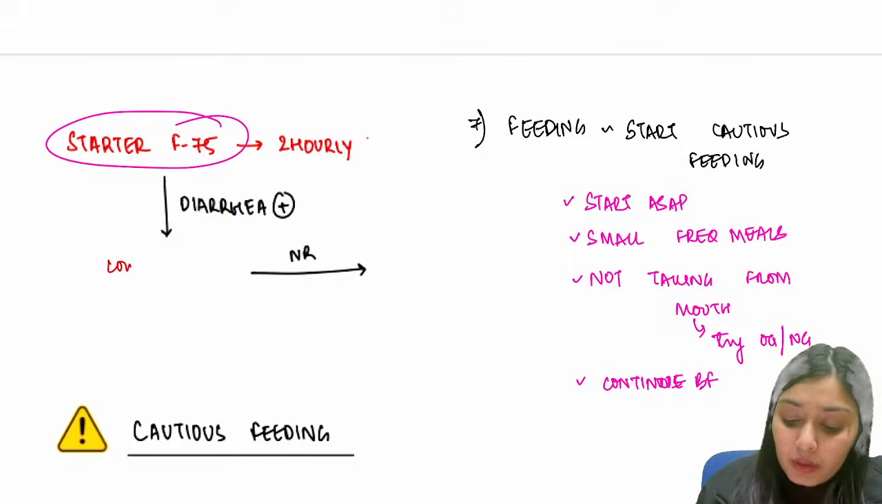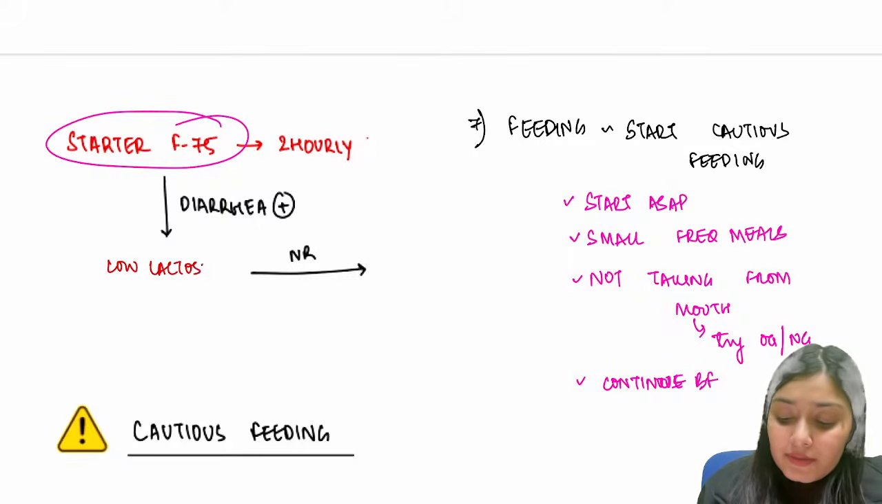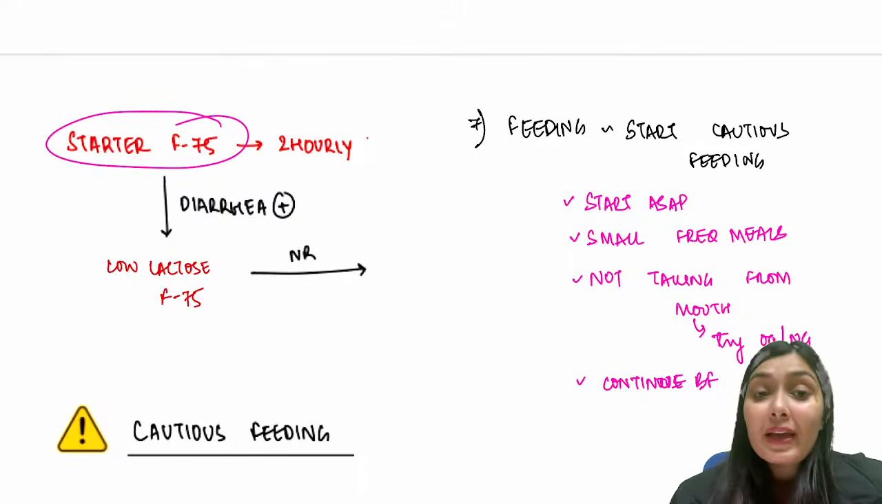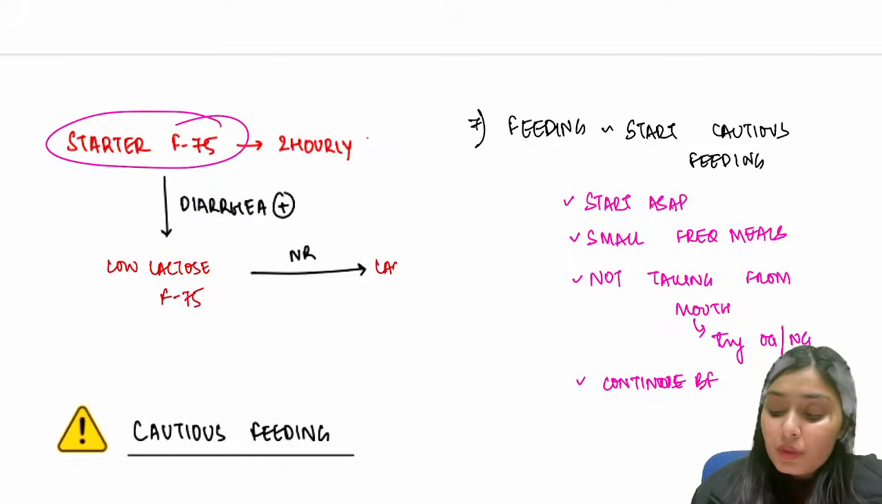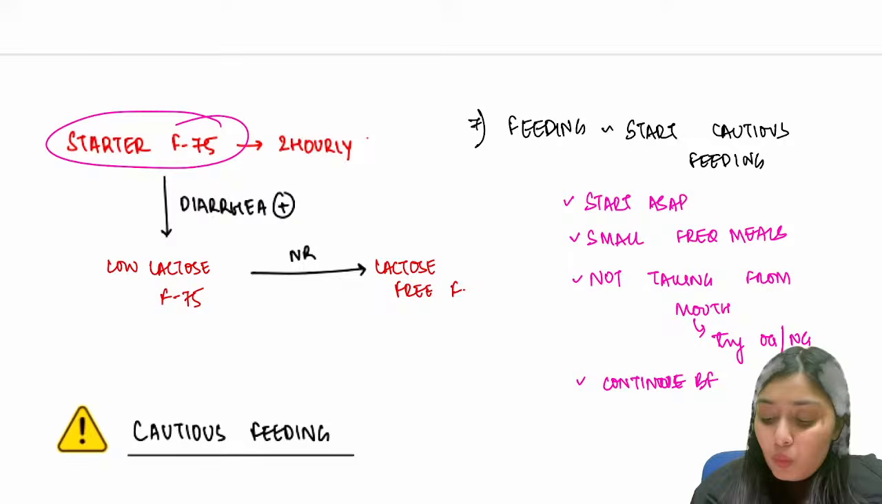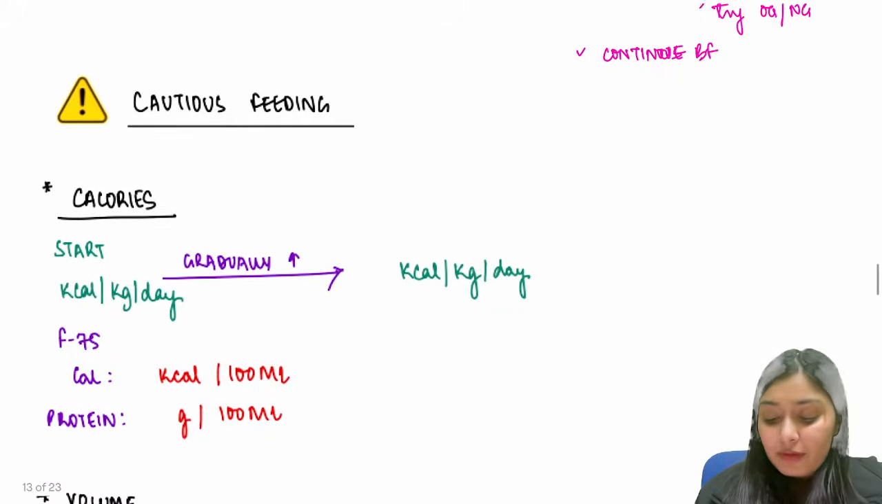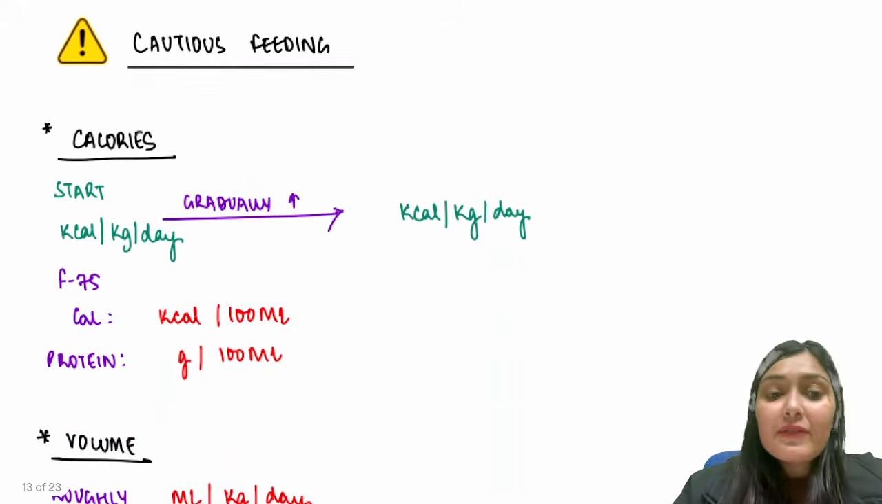Initially, I give low lactose F75. If on low lactose also the child is not responding and the diarrhea continues, then we switch to lactose free F75. Now, what is this F75? F75, cautious feeding F75.